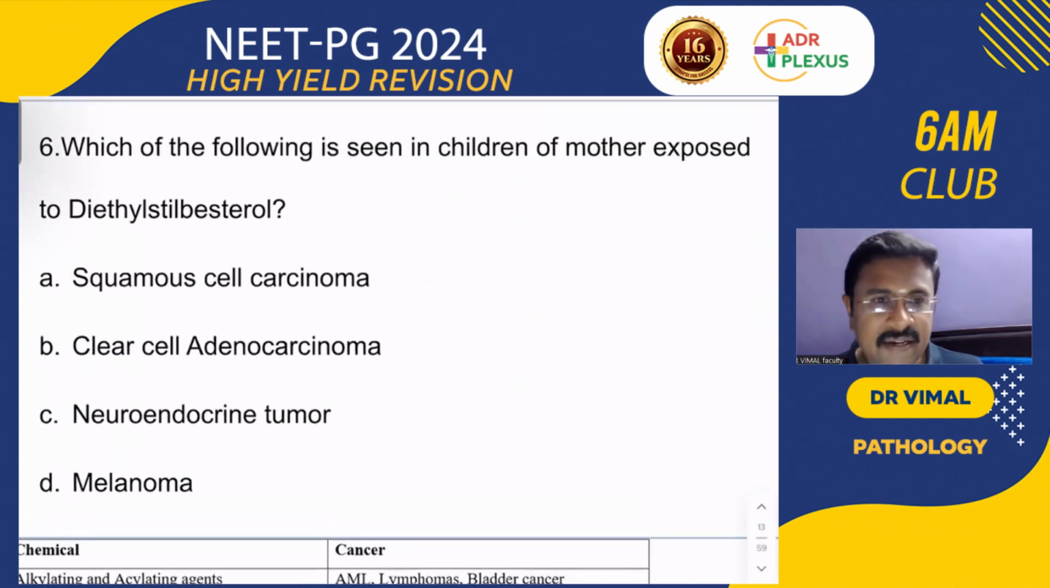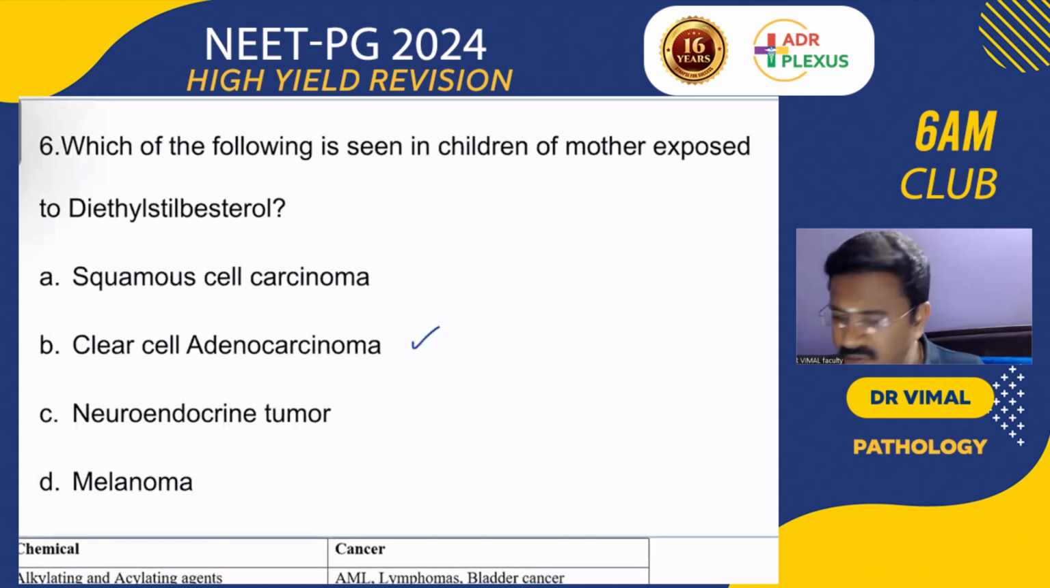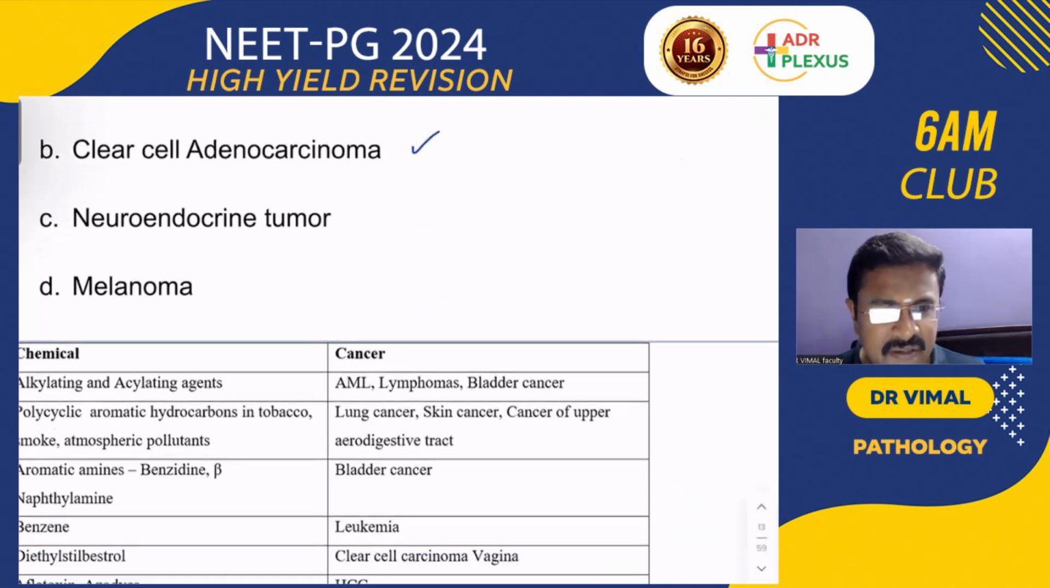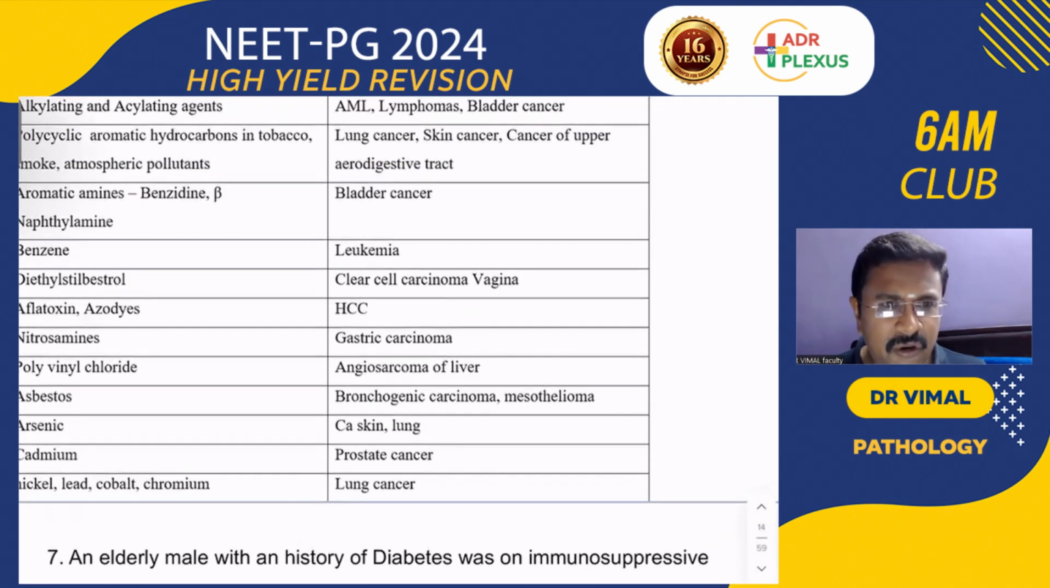And this is the standard question. Which of the following is seen in the daughter of a mother exposed to diethylstilbestrol? Clear cell adenocarcinoma of the vagina. Yes, this is the famous question. Now a quick review of the carcinogenic agents: alkylating and acylating agents cause AML.